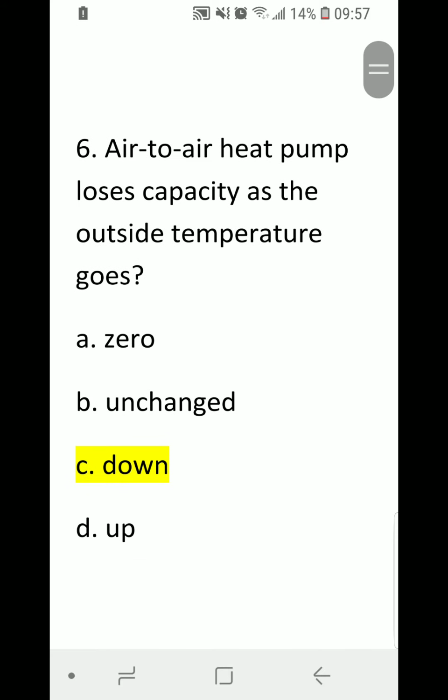Number 6. Air-to-air heat pump loses capacity as the outside temperature goes A. 0, B. unchanged, C. down, D. up. Correct answer is C. down.